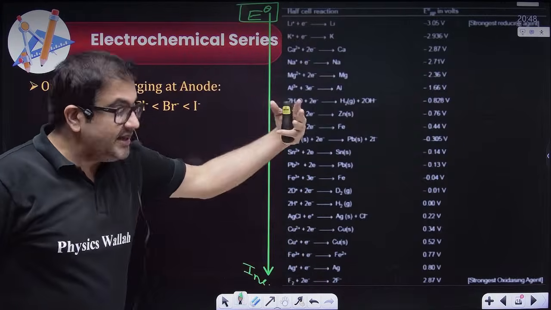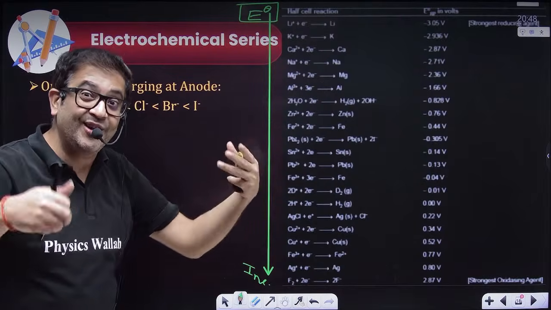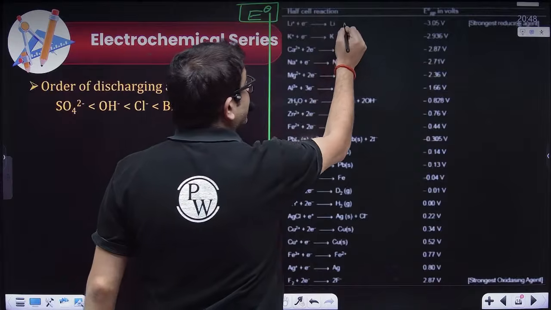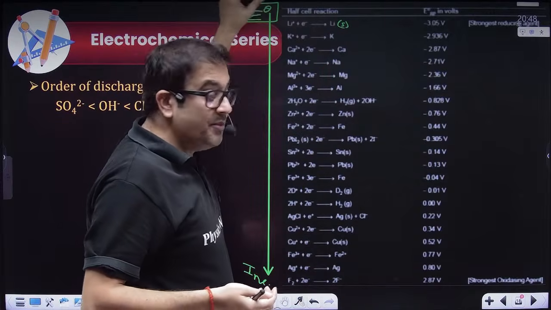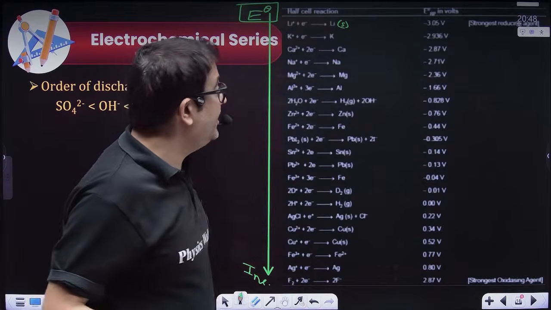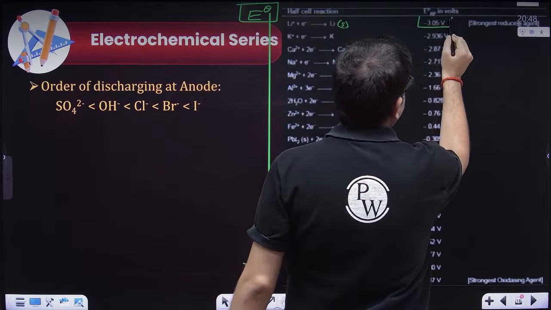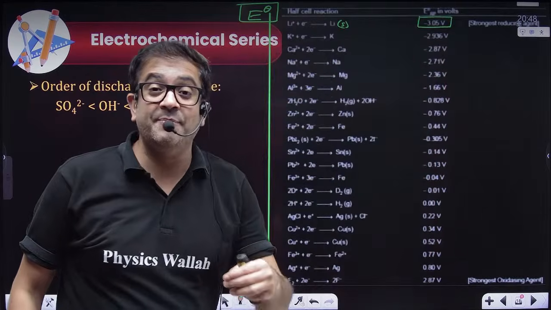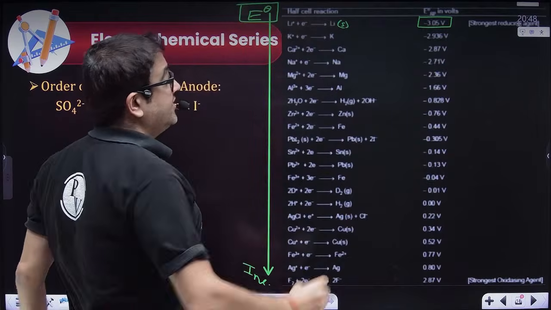You can very well see lithium taking an electron and forming lithium solid. You definitely know, sir, these are alkali metals. So why will the metal form a solid, sir? The metal will try to remain in the Li+ aqueous condition only. That's why the reduction potential of it, you can definitely see, is minus 3.05, which is practically the least. So that means this has the least reduction potential.